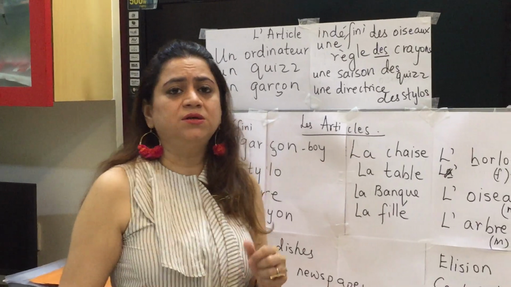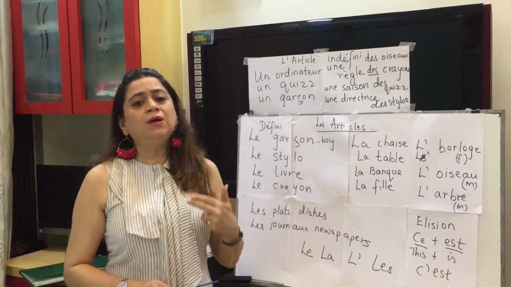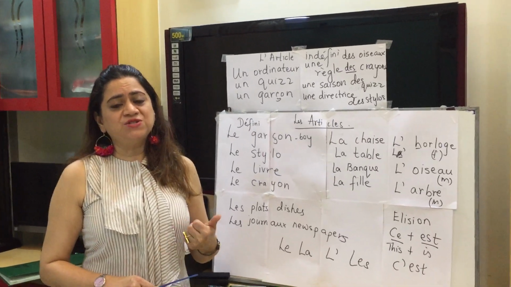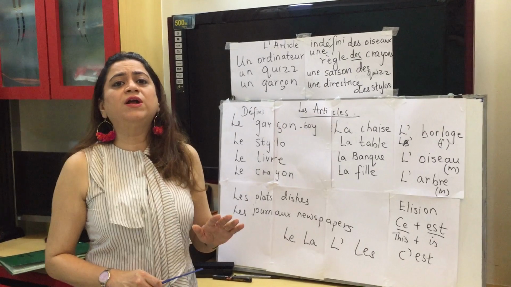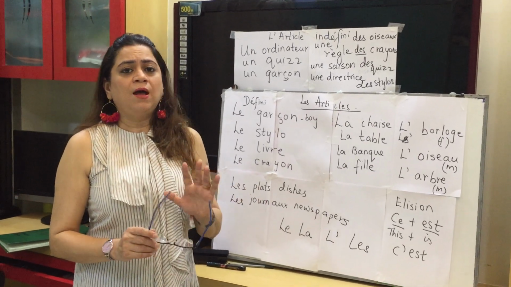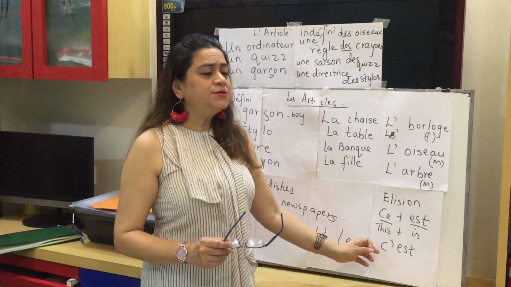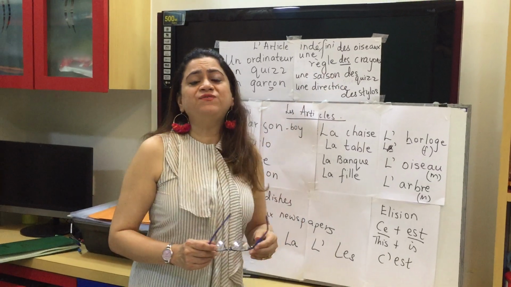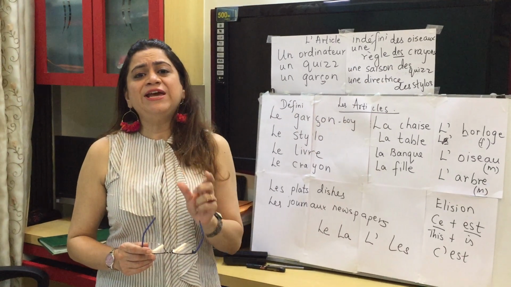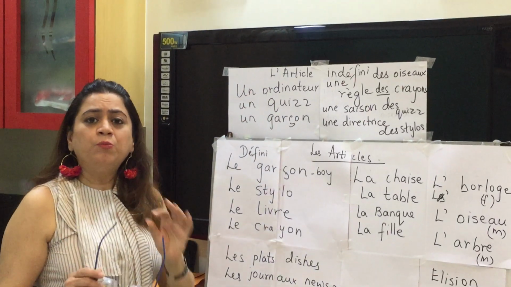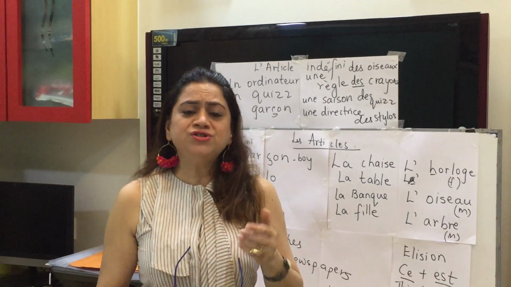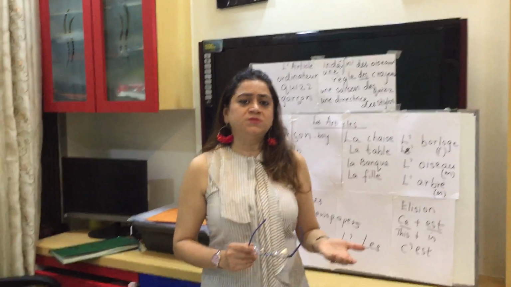So the indefinite articles are: masculine is un, feminine is une, plural is des. There is nothing like elision for nouns beginning with a vowel. But with this, we also have to note the liaison. What is liaison? We have learned that in French the last letter is suppressed in pronunciation.